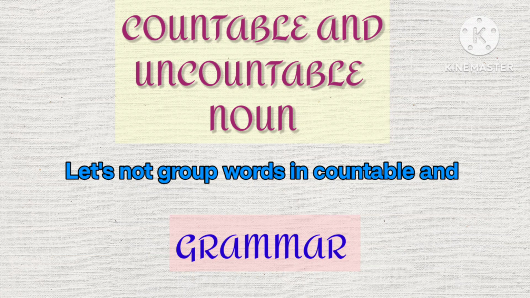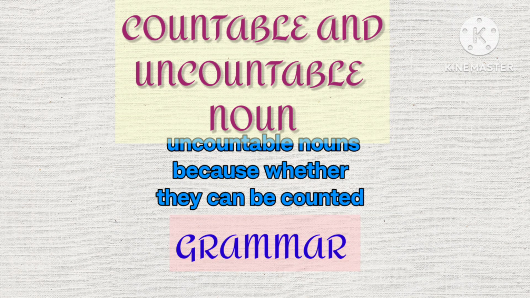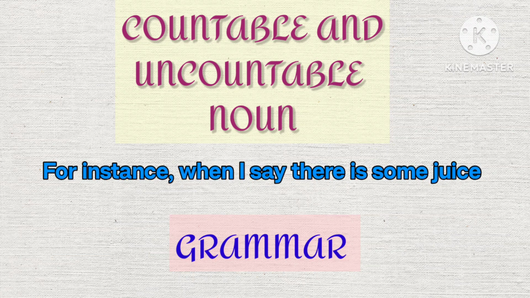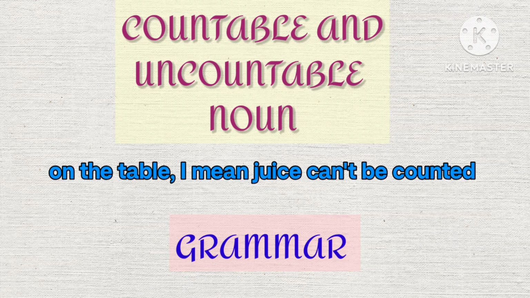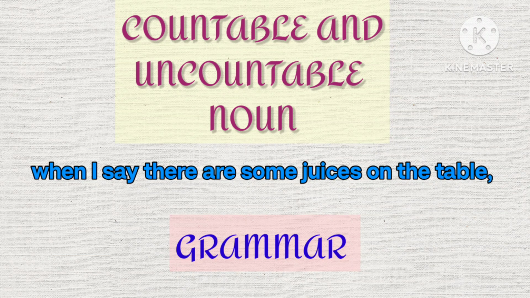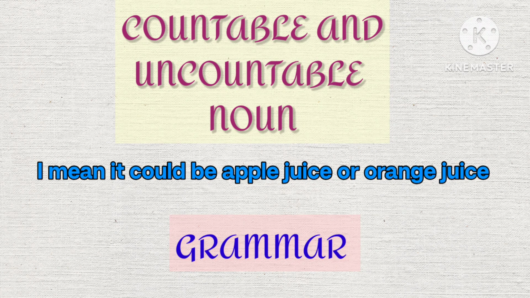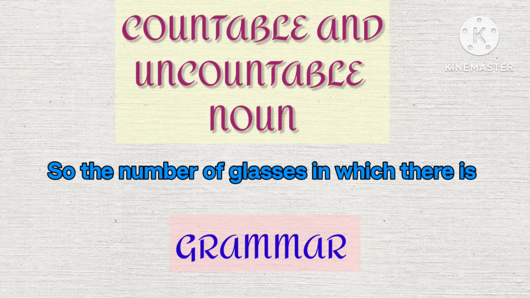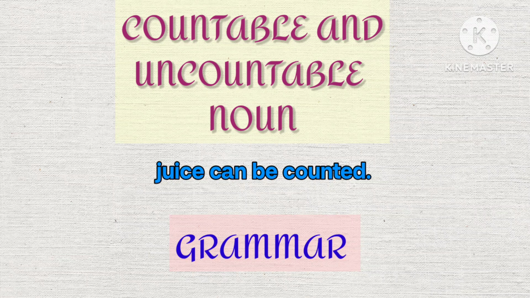Let's not group words in countable and uncountable nouns, because whether they can be counted or not completely depends on the context. For instance, when I say there is some juice on the table, I mean juice can't be counted because it is a liquid beverage. However, when I say there are some juices on the table, I mean it could be apple juice or orange juice on the table. So the number of glasses in which there is juice can be counted.